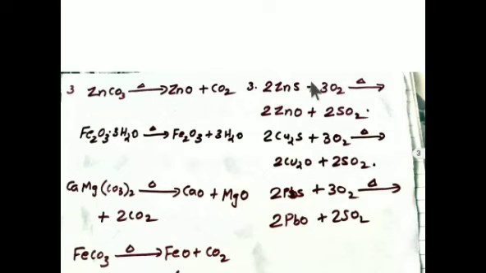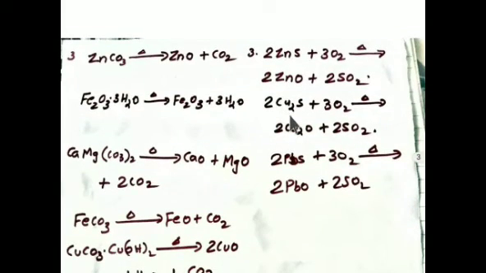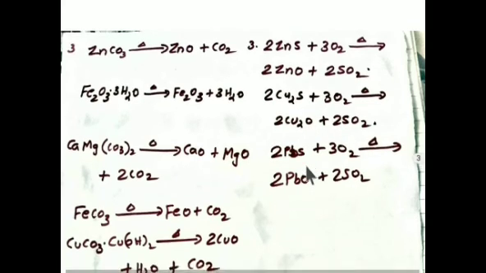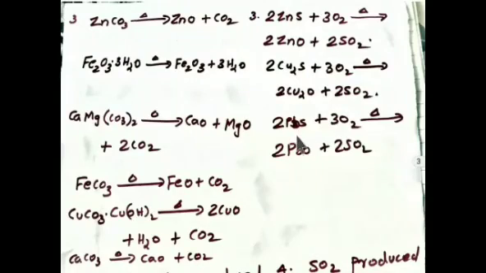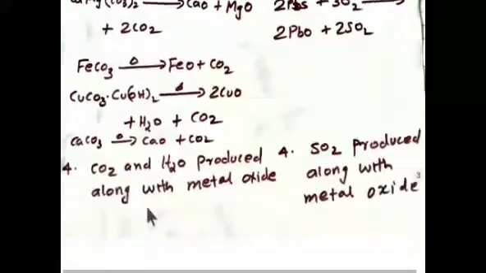ZnS, this is zinc blende. 2ZnS plus 3O2 giving 2ZnO plus 2SO2. This is oxide of zinc. Next, copper glance, Cu2S, sulfide ore. 2Cu2S plus 3O2 giving 2CuO plus 2SO2. Oxide of copper. Then galena, PbS: 2PbS plus 3O2 giving 2PbO plus 2SO2. So oxide of lead. Then just check the byproducts.